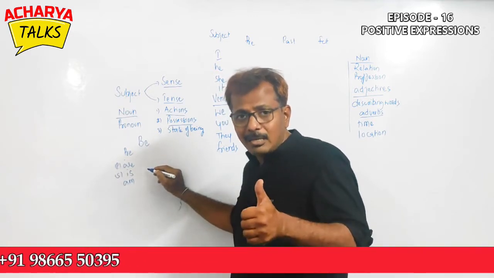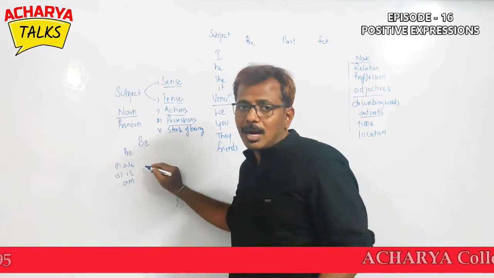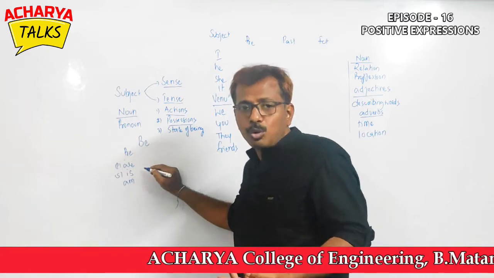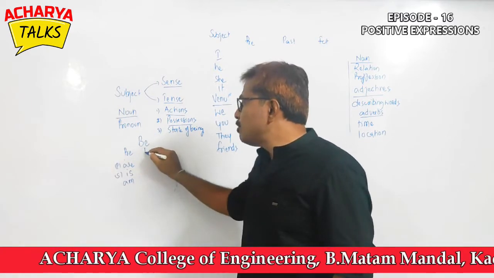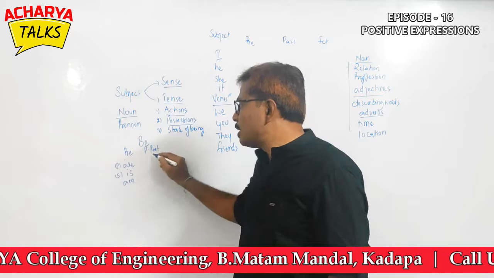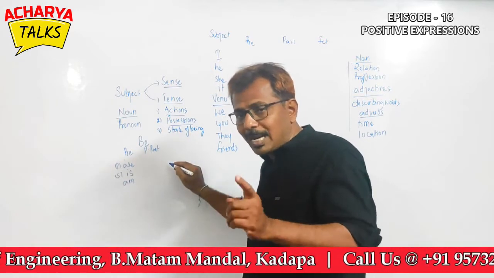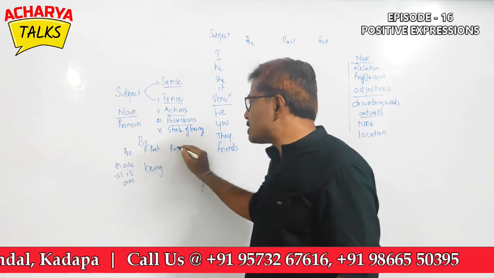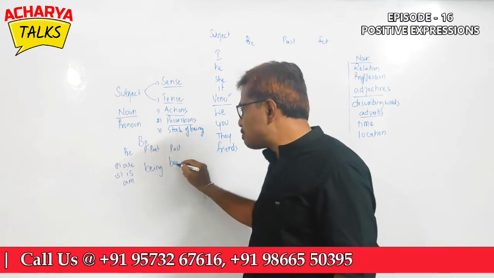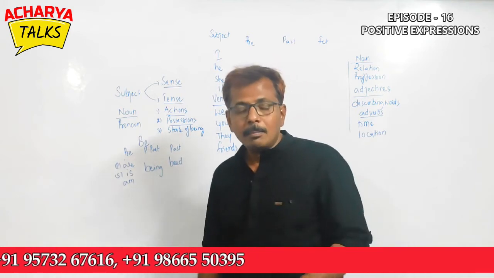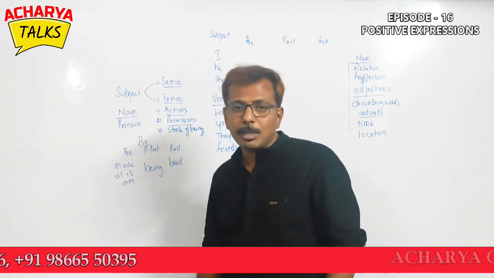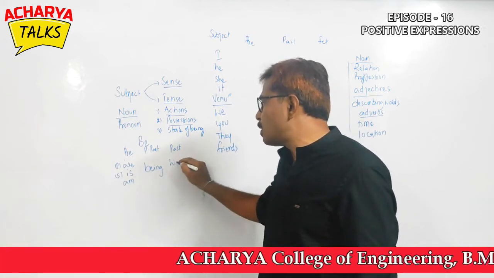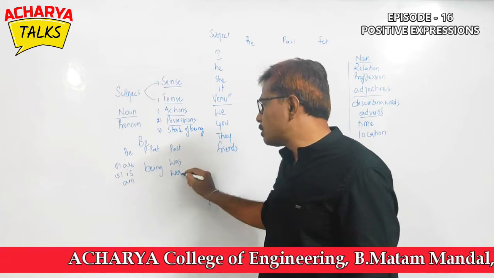The subject I cannot go with is or are. I is good, I are is not good. This is not fair. So am is being created. Then we have present participle. Present participle we create by adding ing. Now this becomes being. Then we have past tense verb. Past tense verb must be done with ed. But bead is not a comfortable word to pronounce. So we changed it and we started using was, were.